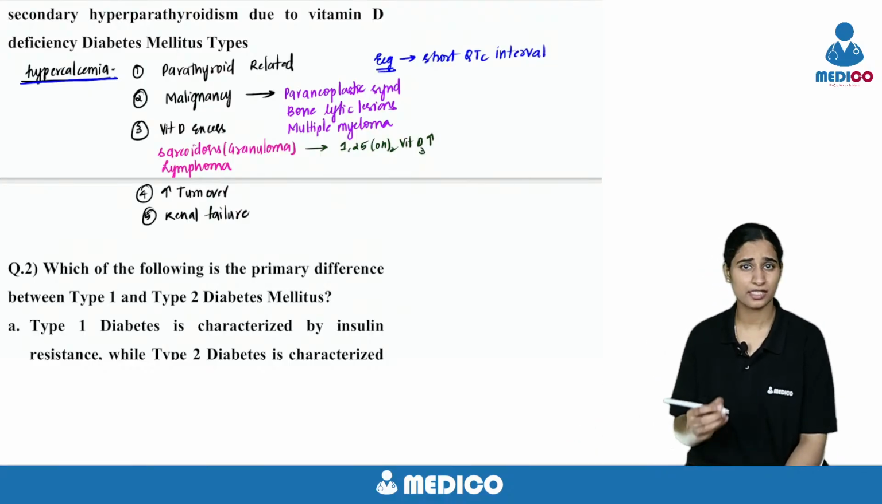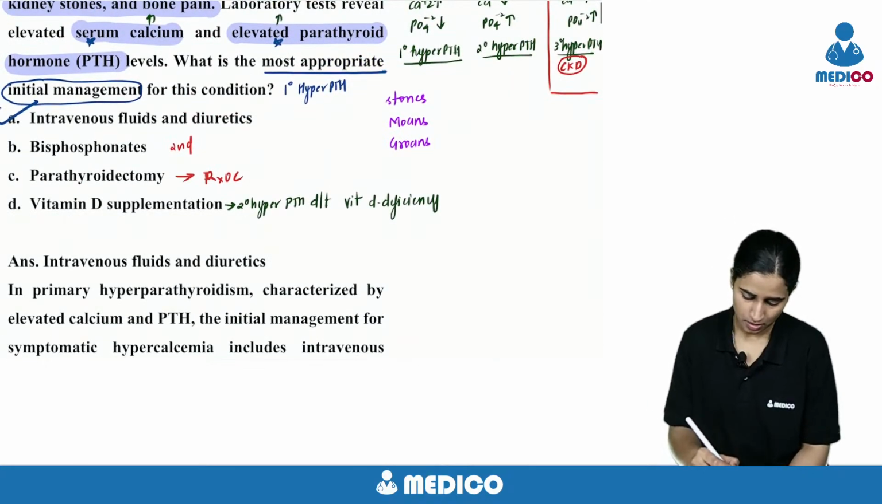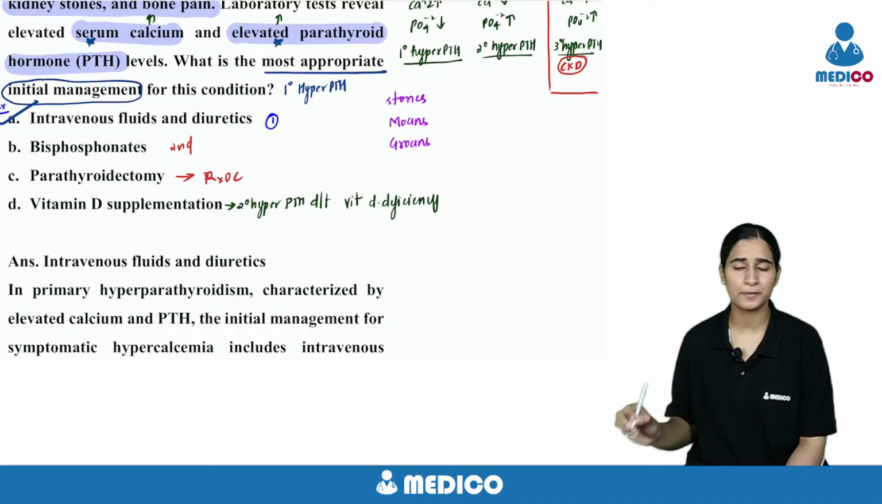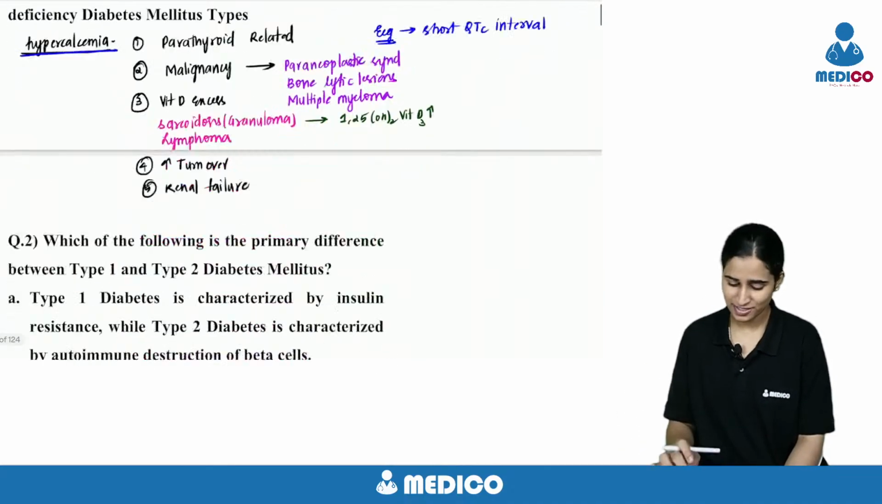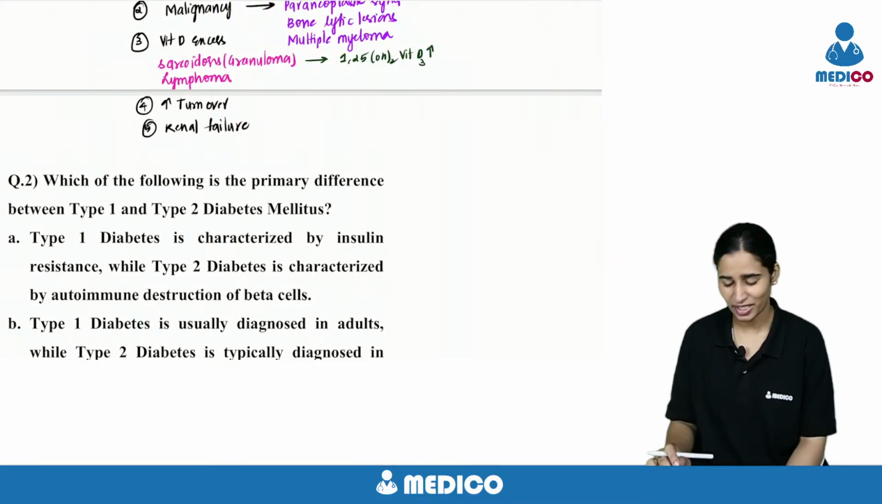How do you treat? Just now we have discussed. Coming to the treatment, the first step is to give IV fluids and diuretics. The second step is to give bisphosphonates, but the ultimate best step is parathyroidectomy if the origin is parathyroid. Suppose it's because of vitamin D excess, there is no point in doing parathyroidectomy. Okay.